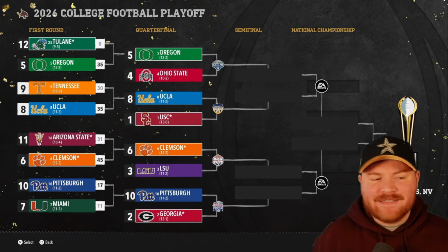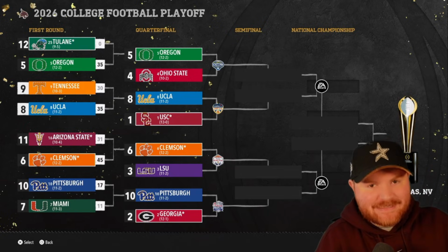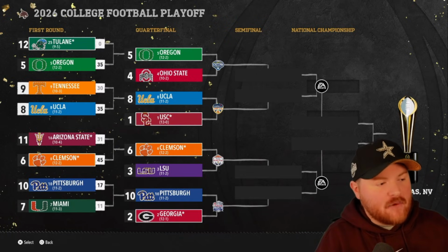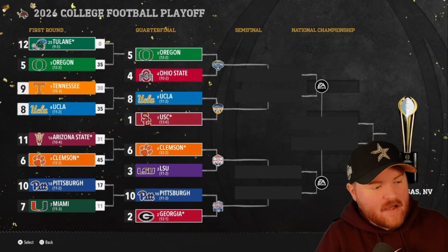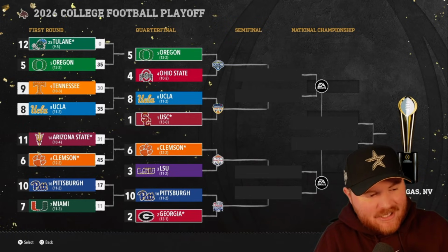Okay, so we're already guaranteed to get a Big Ten team in the national championship game because there are all Big Ten or SEC teams in the quarterfinal in the top of the bracket. Oregon beats Tulane 35-0. UCLA beats Tennessee 35-30. That's the Nico Iamaleava Bowl. So it's all LA Bowl, UCLA versus USC in the Orange Bowl. That's a rematch of a game that happened earlier this season, almost certainly. So UCLA is trying to get their revenge.